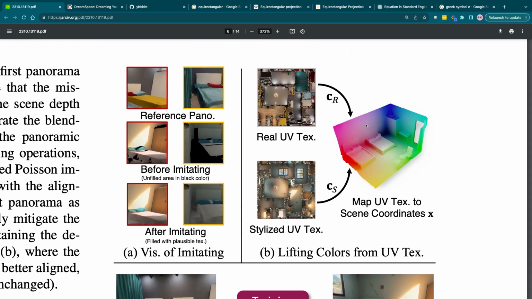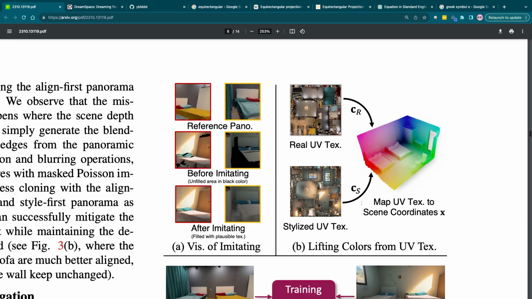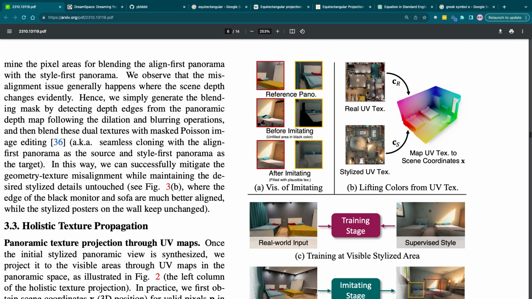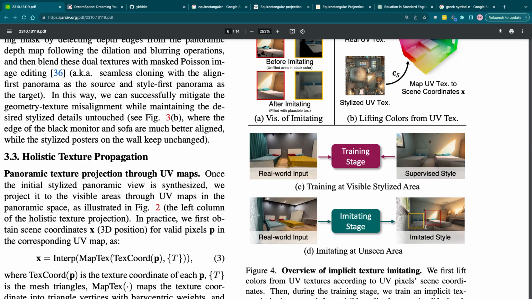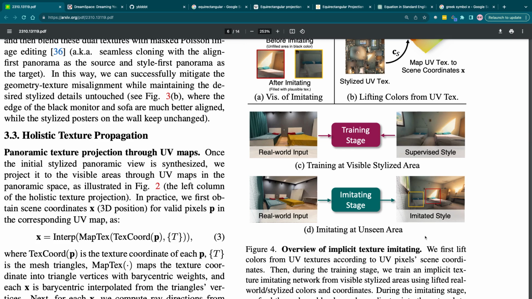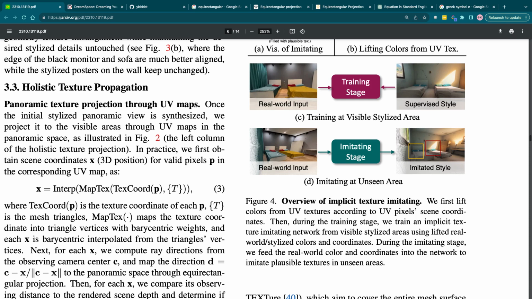Real UV texture CR, as stated earlier, and the stylized UV texture. Then you map a UV texture to scene coordinates X, and then we get a real-world input as a picture, training stage, supervised style. It could become anything. Real-world inputs, this room, imitating stage, it added lamps, a wooden thing, and completely changed the roof.